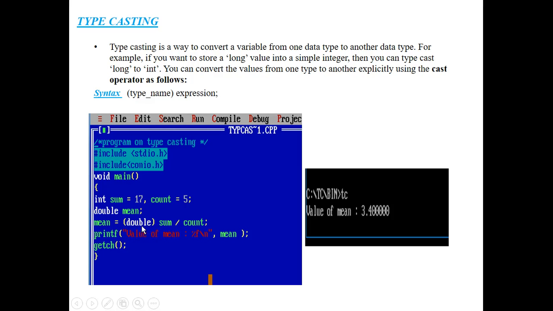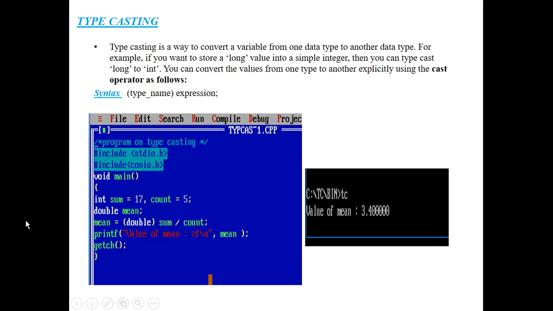And by using this double value, I am converting them to integer, and I am converting this integer also to double type, and then storing this value into mean. This mean value is of type double. That's why we get no error, and the compiler executes the program successfully. So this, by specifying the operator before the data type, is called explicit